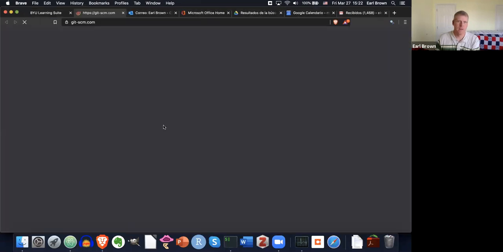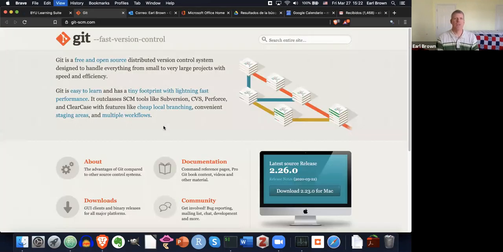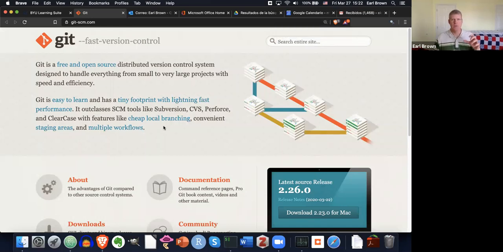Git, start there. Git is a free and open source distributed version control system designed to handle everything from small to very large projects with speed and efficiency. So version control is the idea that you have pieces of software that change over time as programmers change it and improve it, right? And so keeping track of what version of the piece of software you're using at a specific moment is important. And keeping track of what happens between the versions is important.